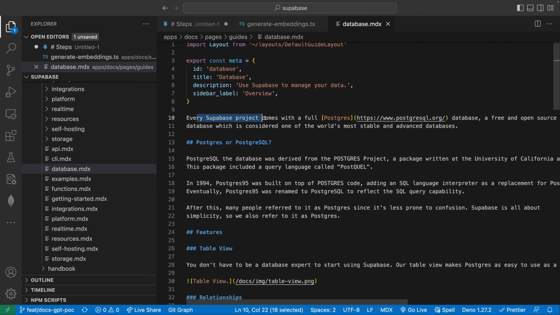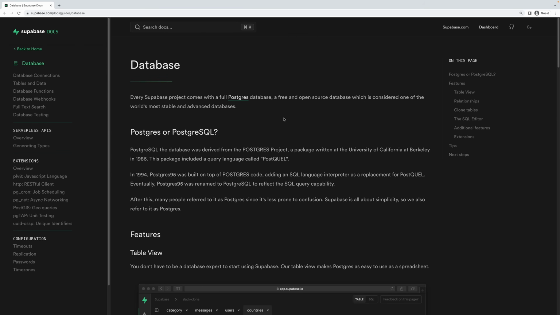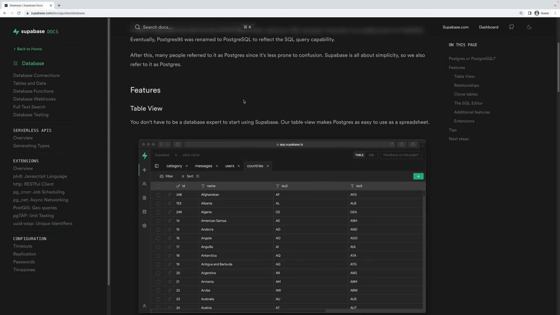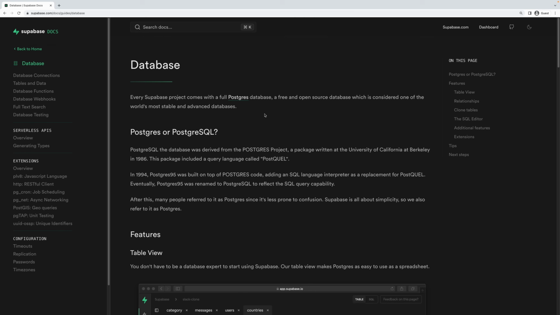As you can see, every Supabase project comes with a full Postgres database. We get the exact same thing here. This is the markdown converted to HTML. There's an entire Next.js pipeline that does this for us, which is great. So that's how this works under the hood.